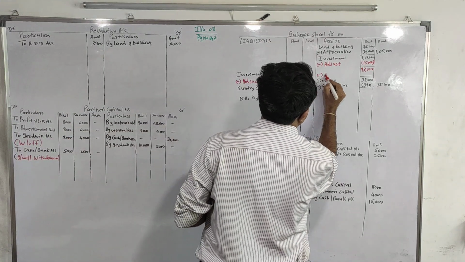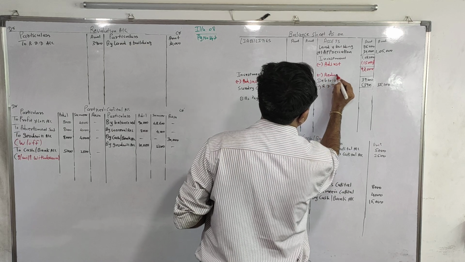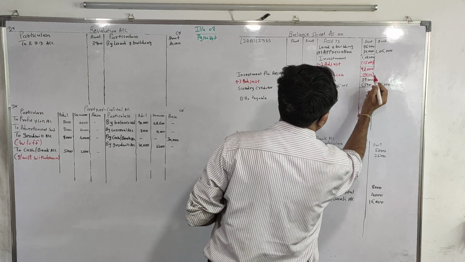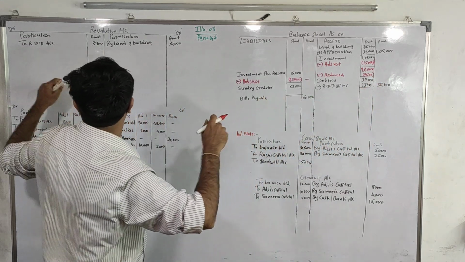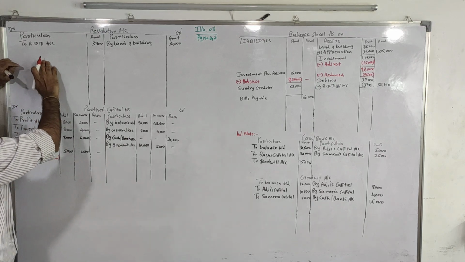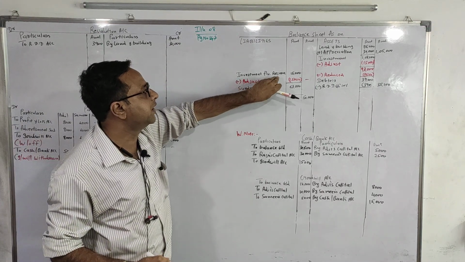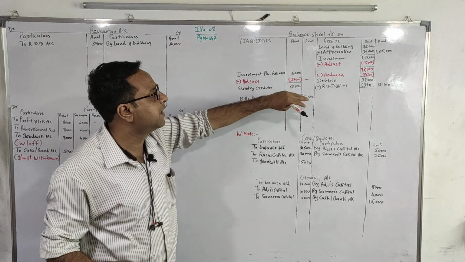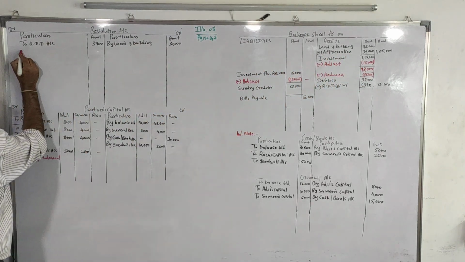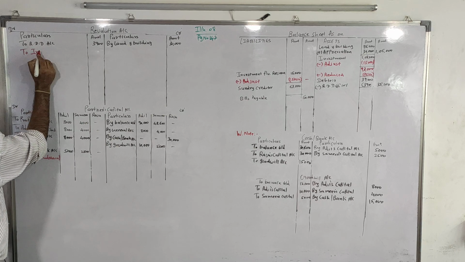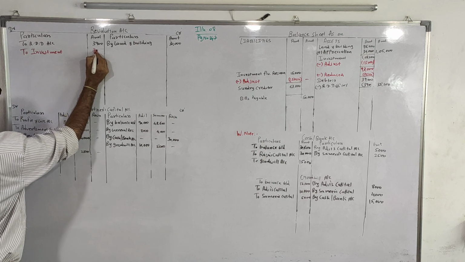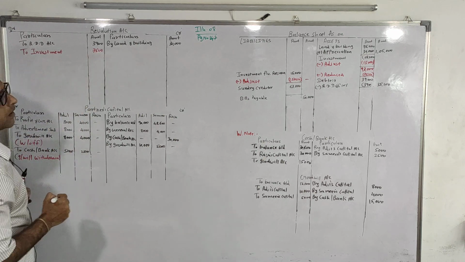Less reduce 7,500, and the second effect is over here. So not the entire 22,500 will transfer over here, because 15,000 we are using from our fluctuation reserve, and the balance 7,500 will transfer to revaluation account, to investment 7,500.